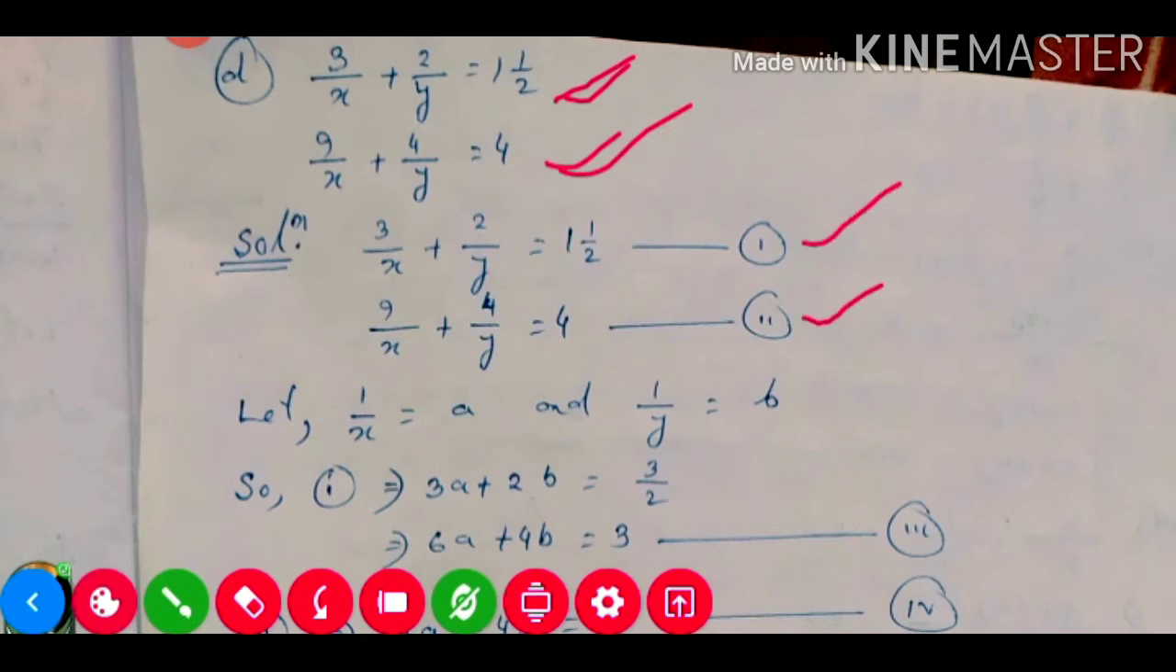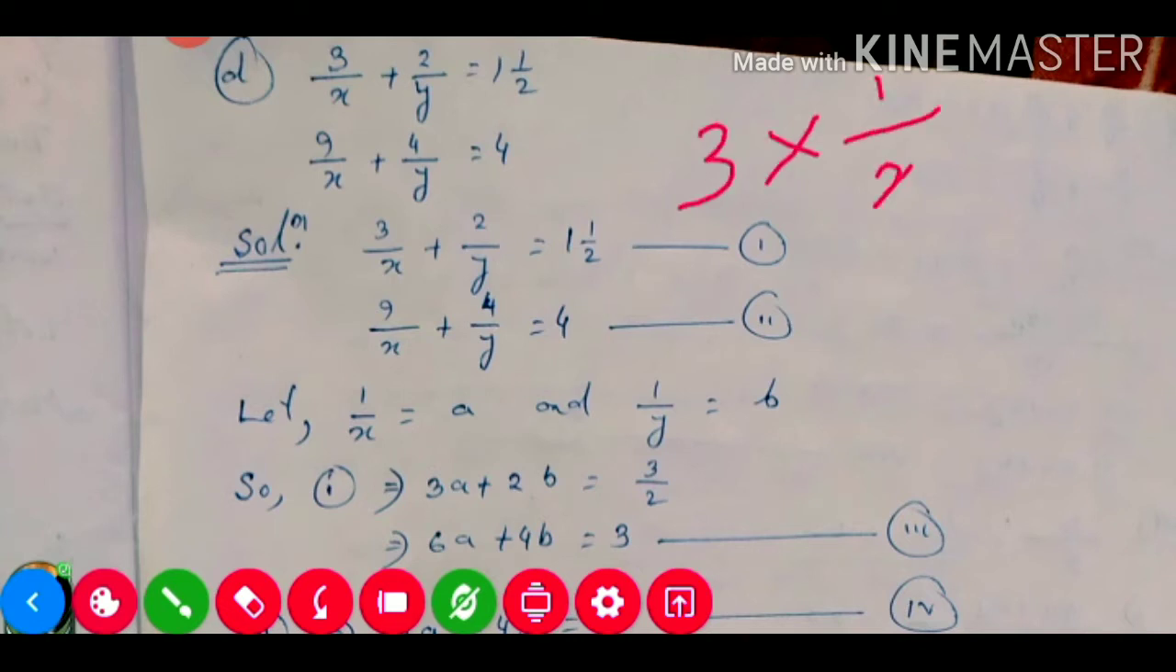Like before, this way we are not able to do the maths directly. So we need to consider 3 into 1 by x. If we multiply this, it will be 3 into 1, 3, and x, this 3 down 1 is there, so x into 1, x. So if we consider 1 by x is equal to a, or u or m, anything we are able to consider.